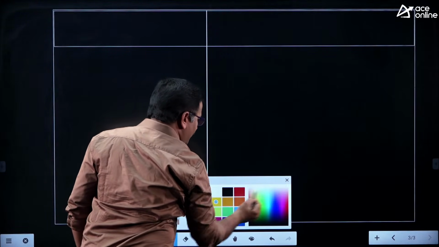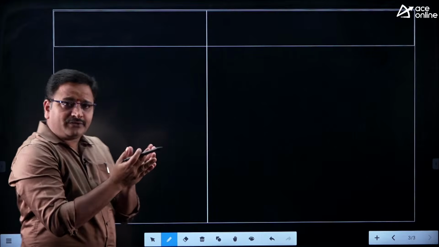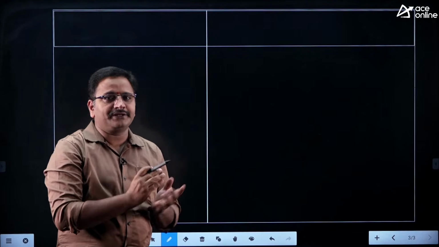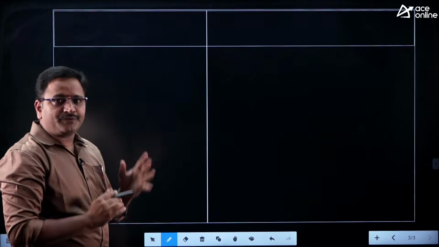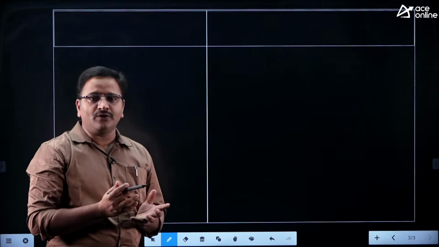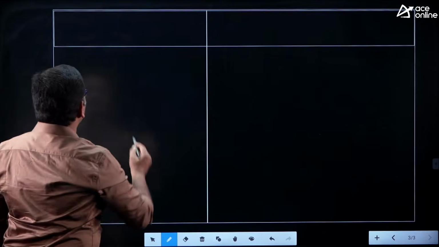By observing PYQ questions, I divided the questions of the tree concept into several categories, friends. Just observe what type of questions they asked so far, so that you get a clear idea about how to prepare for the tree concept.